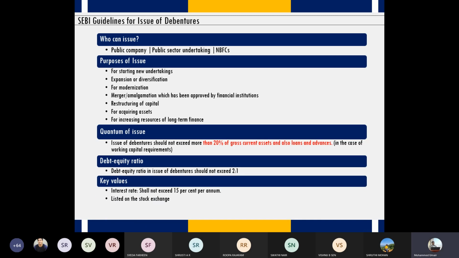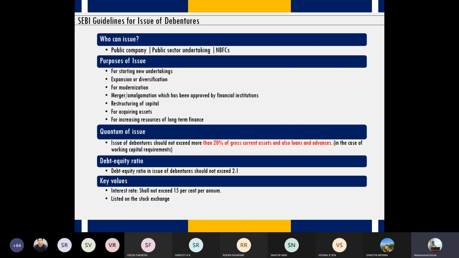And this is interest rate. So in order to attract investors, the company should not get too excited and declare unrealistic interest rates. So you cannot say that, okay, at any cost I want money and let me declare 18% interest. Let me declare 20% interest. So that should not happen.